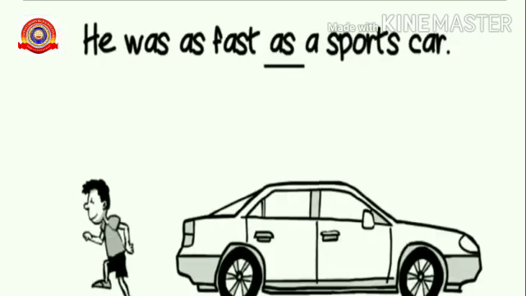He was as fast as a sports car. So here also the word as is used. Here the boy and the sports car are compared by using the word as. So it is also an example for simile.